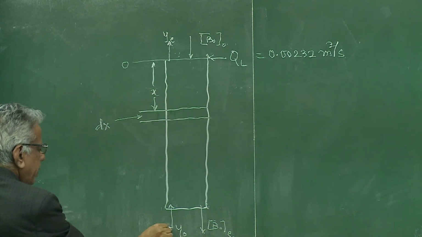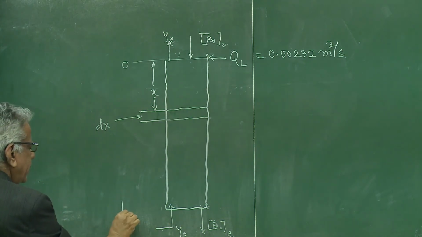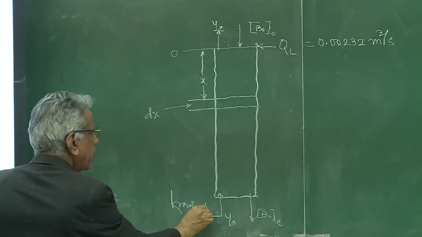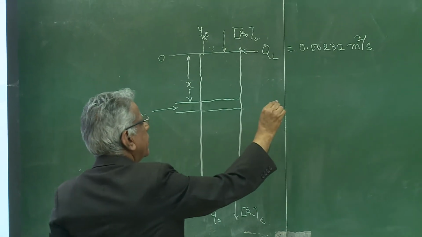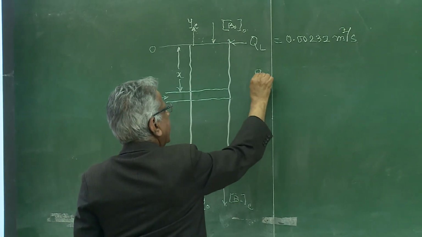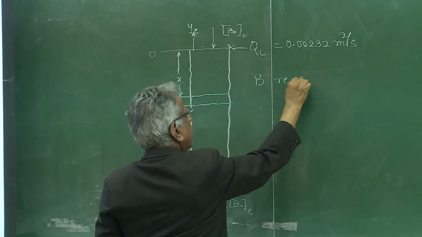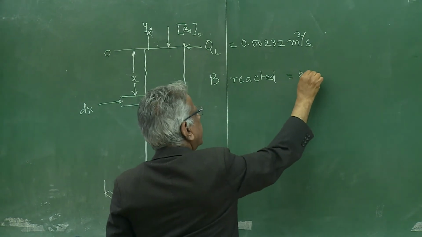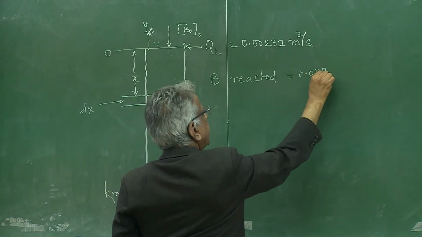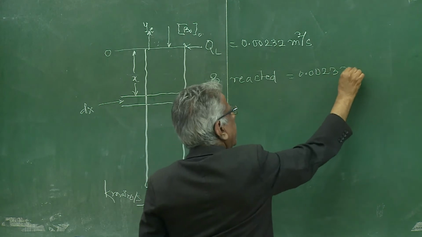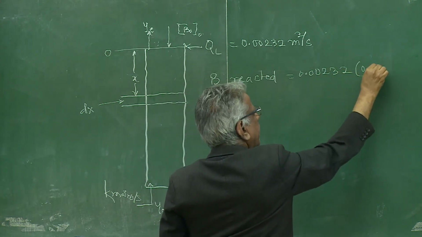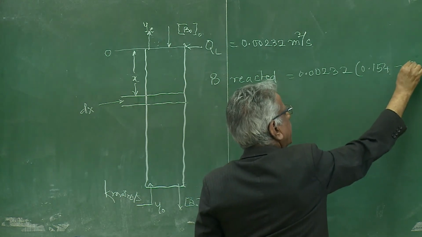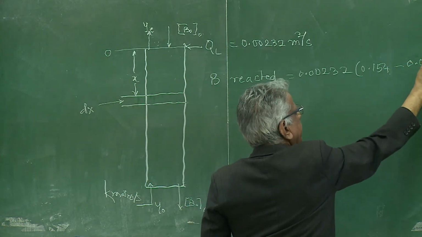These kilomoles per second, is it known? B reacted is equal to 0.00232 into 0.154 minus 0.0064.